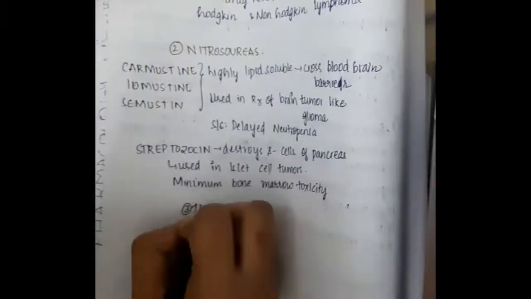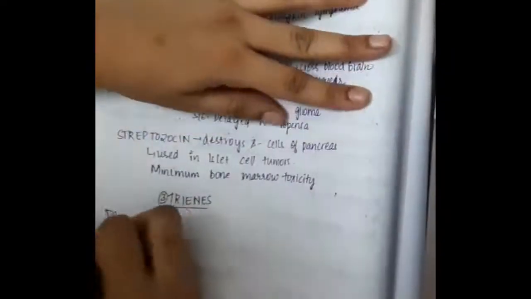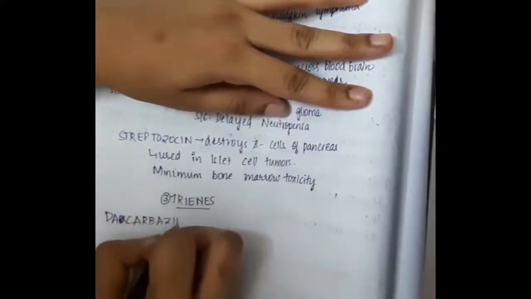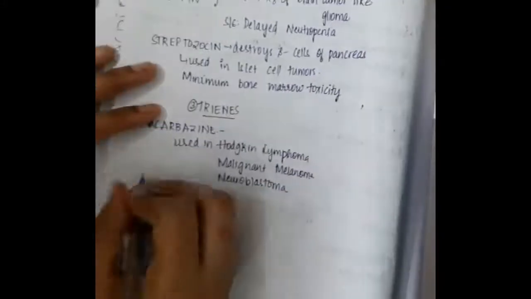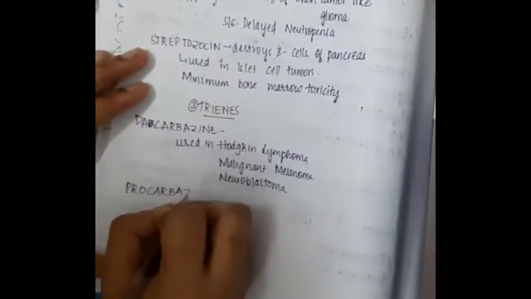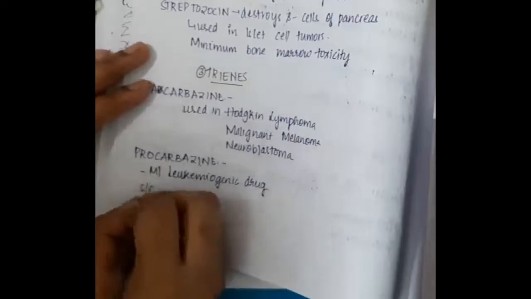Then we have the third group of drugs, the triazines. First we have dacarbazine, which is used in Hodgkin's lymphoma, malignant melanoma, and neuroblastoma. Procarbazine is the most leukemogenic drug.